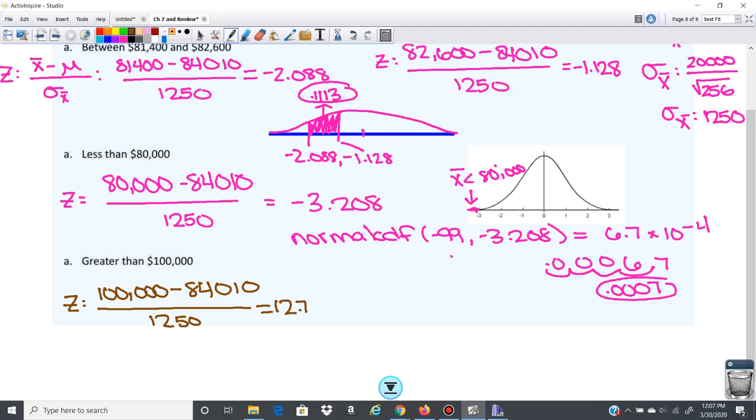So I can't even put that on my normal curve. On my standard normal curve, that is way over here.